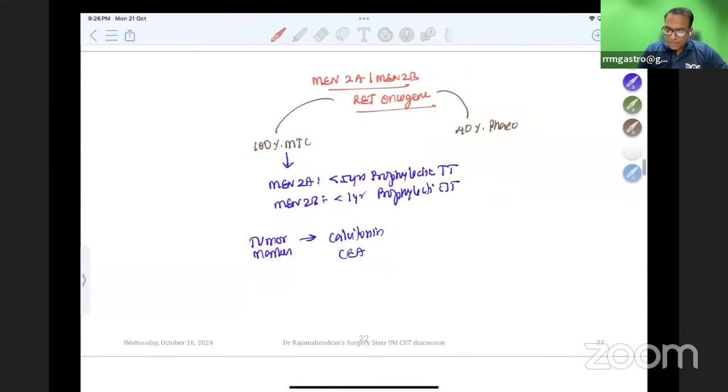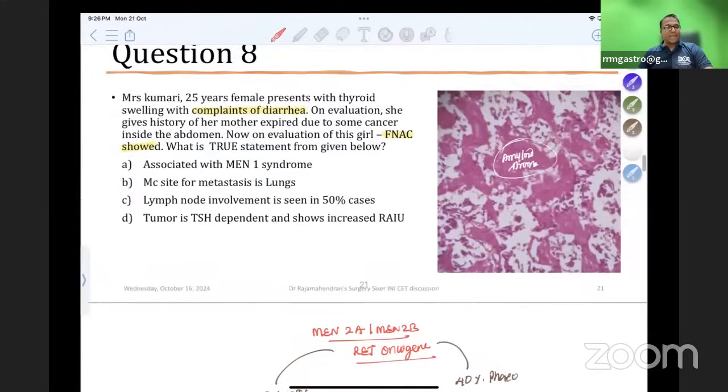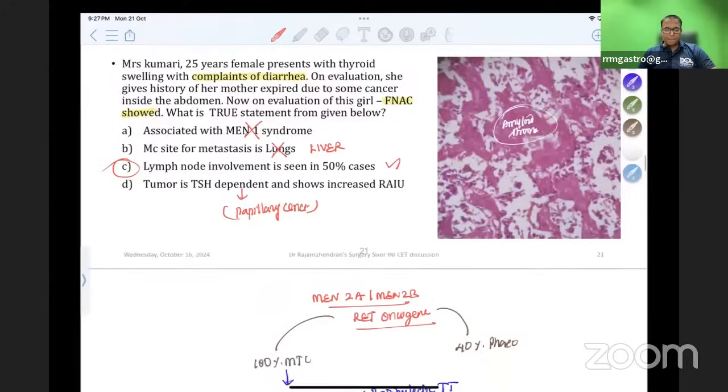And please don't forget, medullary cancer produces serotonin that causes this diarrhea. So association with the MEN1 syndrome is wrong. Most common site for metastasis is liver, not lungs. Lymph node involvement is seen, and it is not TSH dependent. TSH dependent cancer is papillary cancer. Papillary cancer is TSH dependent. So the answer here is C. Very good. It's medullary, is correct.